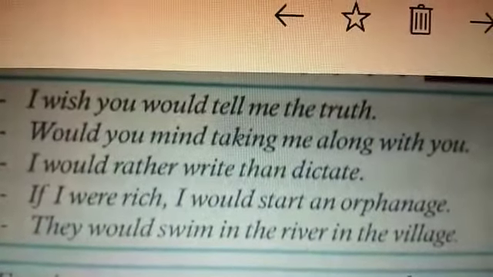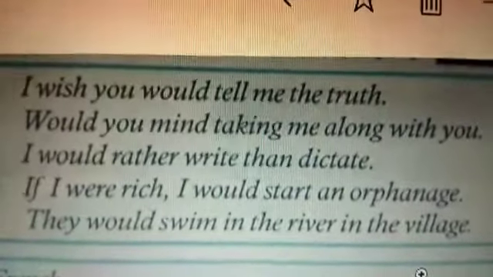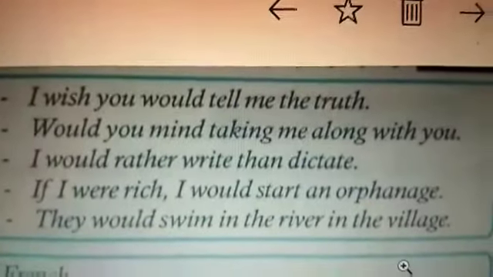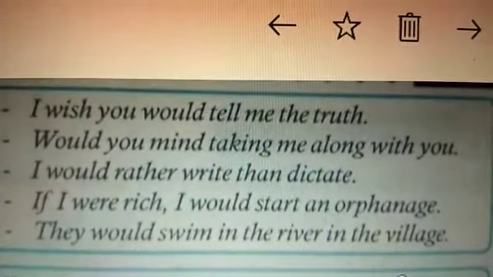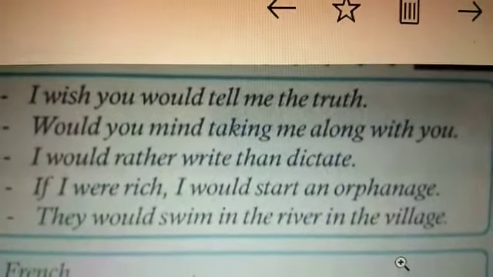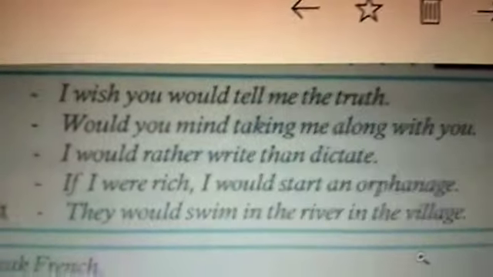Then habitual action in the past. For that also, past actions. They would swim in the river in the village. So these are habitual actions in the past.